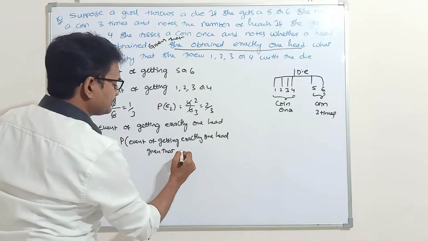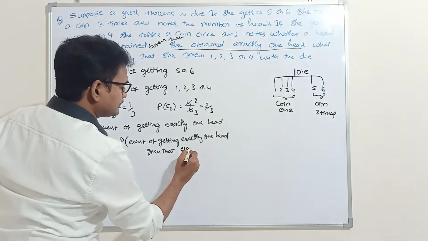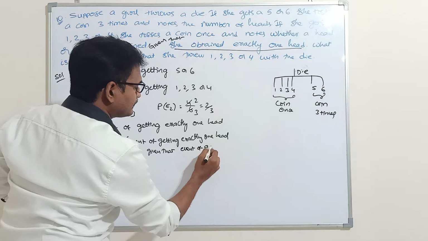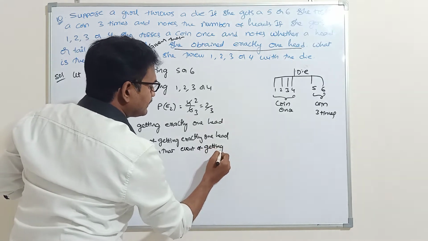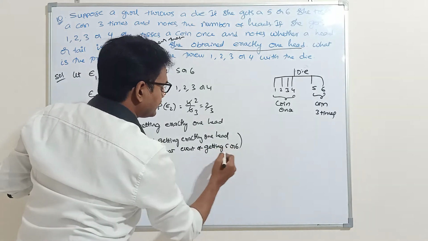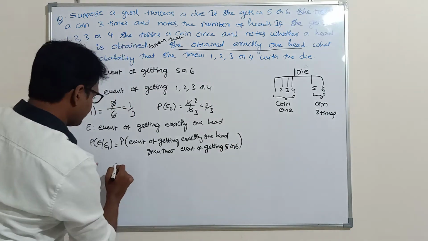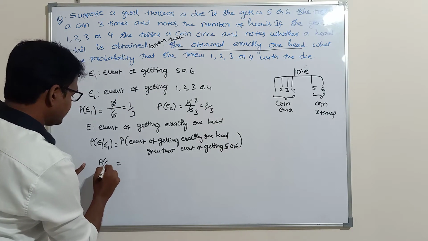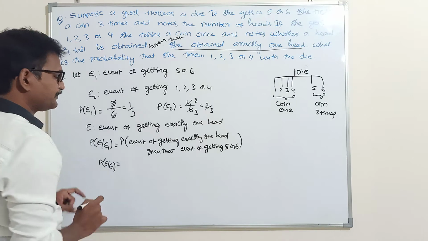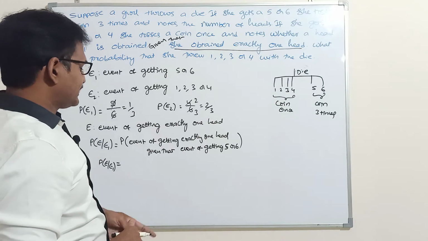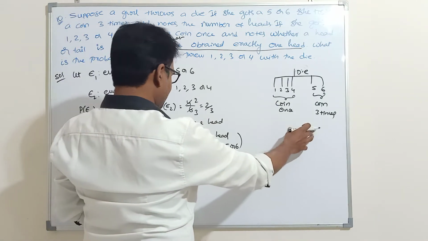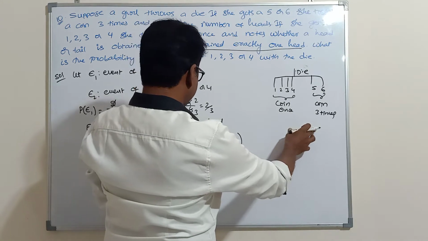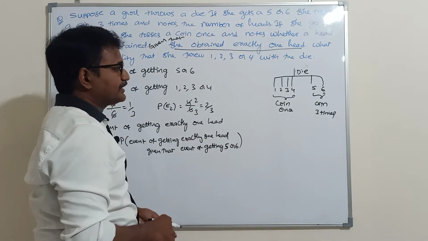The event of getting 5 or 6. Therefore P of E given E1 is equal to the probability of getting exactly one head given that the event of getting 5 or 6.